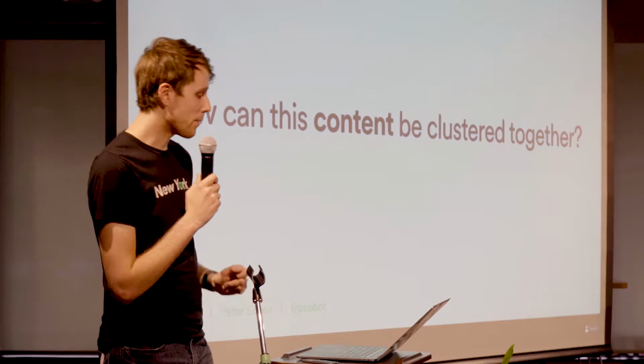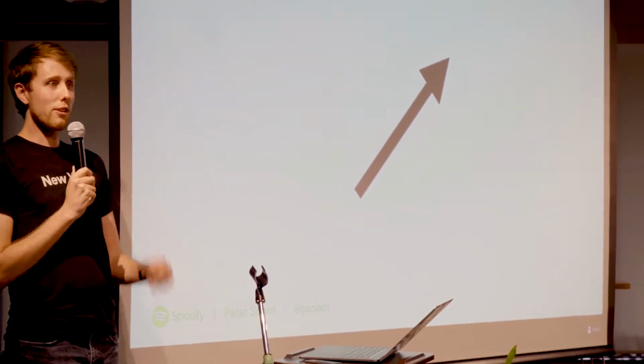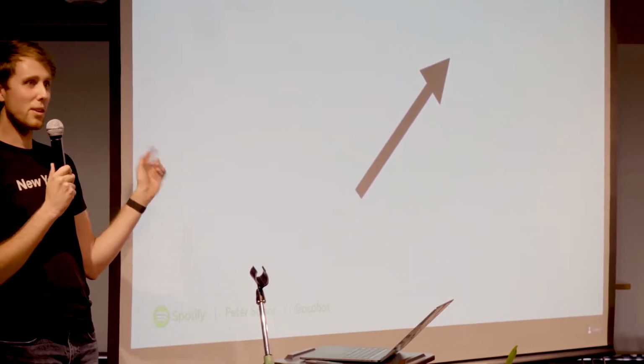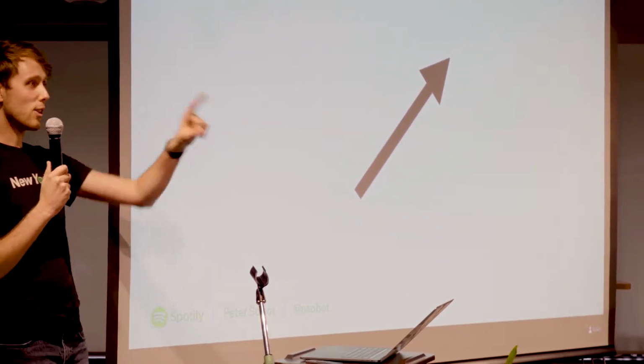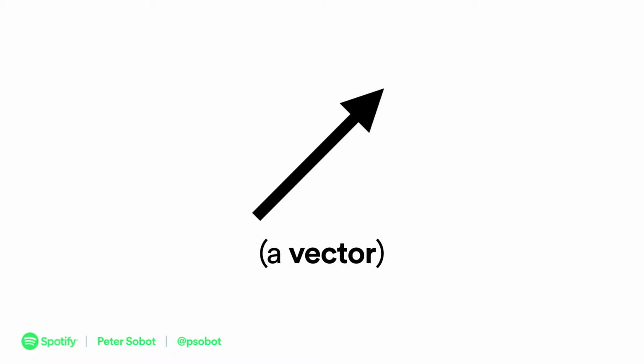And I hope that you all remember your grade 12 math, because this is what we use to do all of our recommendations. Does anybody remember grade 12 math? Do you know what this is? Anybody want to shout it out? Slope, okay, some good suggestions there. A vector, someone said vector. This is a vector. I am my grade 12 math teacher right now. So we use this mathematical concept of a vector to do all of our recommendations.